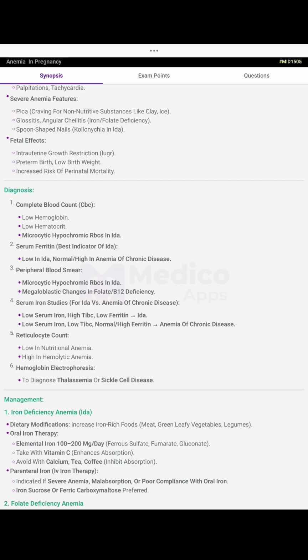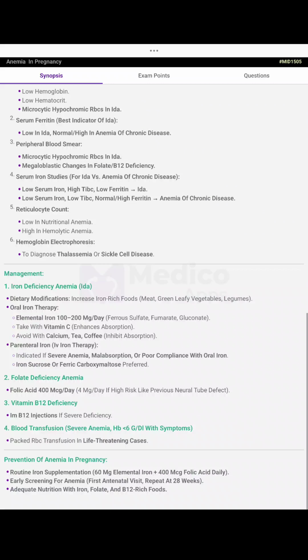Serum iron studies. Low serum iron, high TIBC, low ferritin: IDA. Low serum iron, low TIBC, normal or high ferritin: anemia of chronic disease. Reticulocyte count, low in nutritional anemia, high in hemolytic anemia. Hemoglobin electrophoresis to diagnose thalassemia or sickle cell disease.